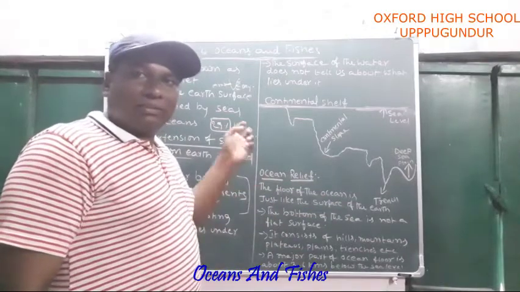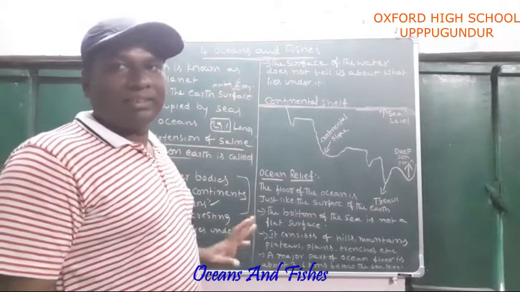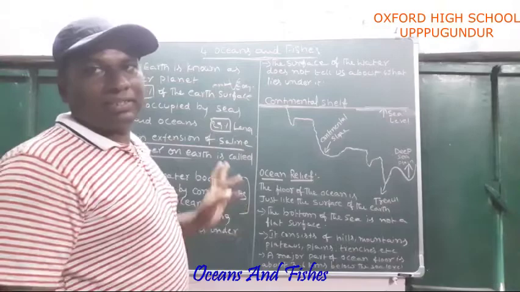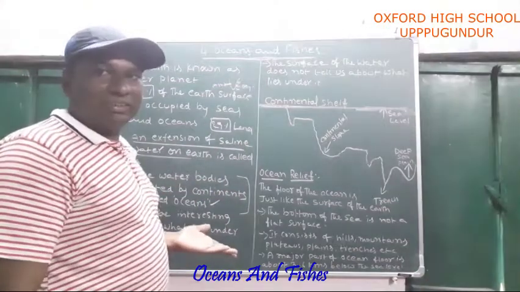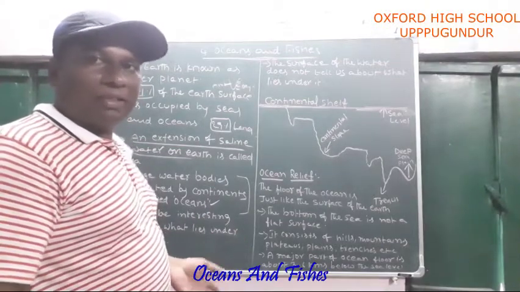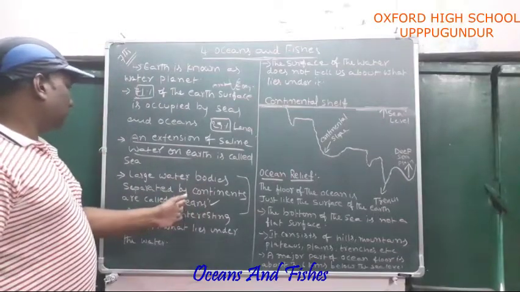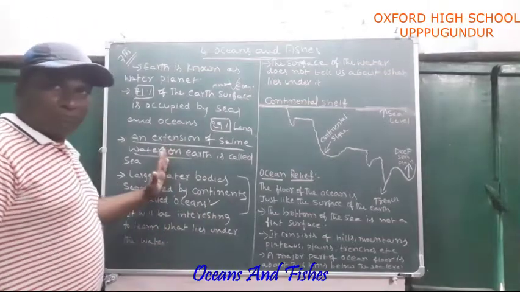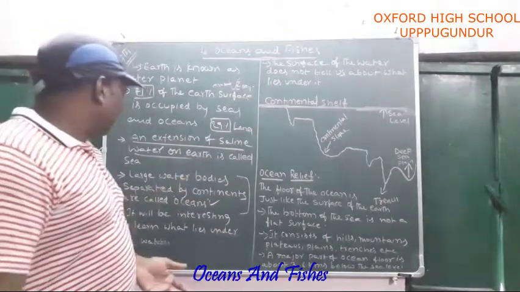Only on planet Earth is life available. Water is also available on this planet. 71% is covered with water, and the remaining 29% is covered with land. We saw the definitions of oceans and seas. Ocean means large water bodies separated by continents. An extension of saline water is called a sea. We have the Bay of Bengal and the Arabian Sea. These are all examples of seas.